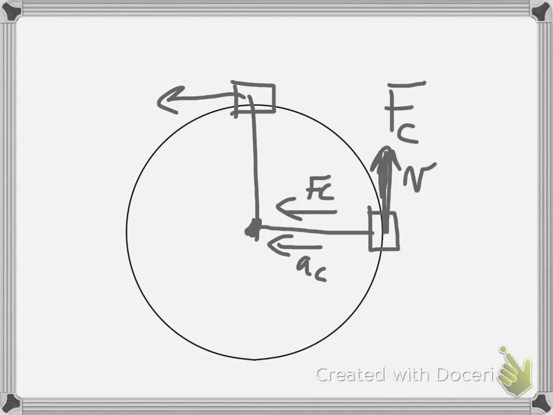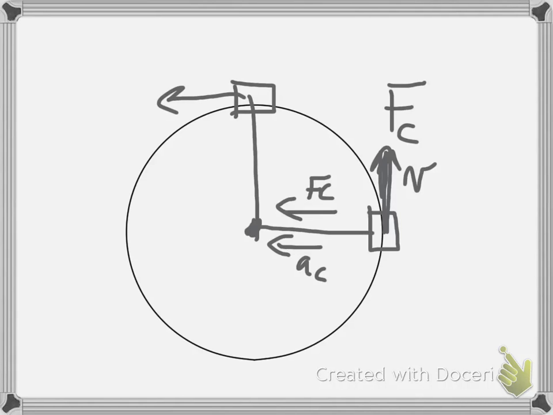Okay? So now if we take a look at the equations that go along with this, some of the equations that you'll see are the centripetal acceleration, which is v squared over r, and v being the speed at which it travels around the circle, r being the radius here. So you're just simply squaring that velocity or that speed and dividing it by the radius.